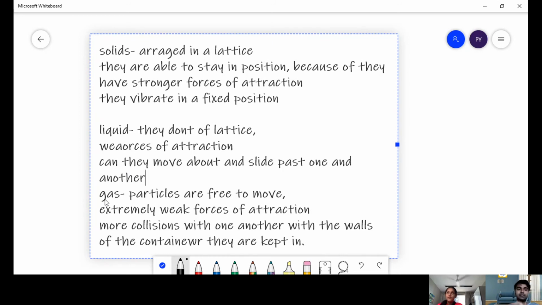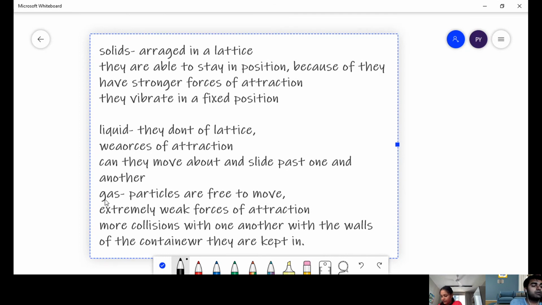And then liquid to gas: you apply heat again, you boil it, and it goes into the gaseous state through evaporation. If you want gas to convert back into liquid, what will you do? Condensation. And if you want liquid to get converted back into solid? Freeze it. That is the process of freezing. And if you want to directly convert solid into gas, skipping the liquid state, it is sublimation. Wonderful, this you are already familiar with.